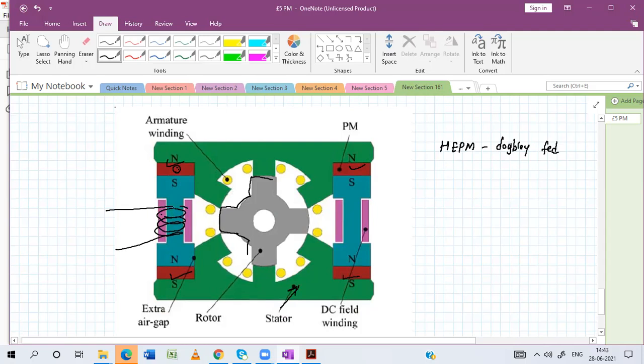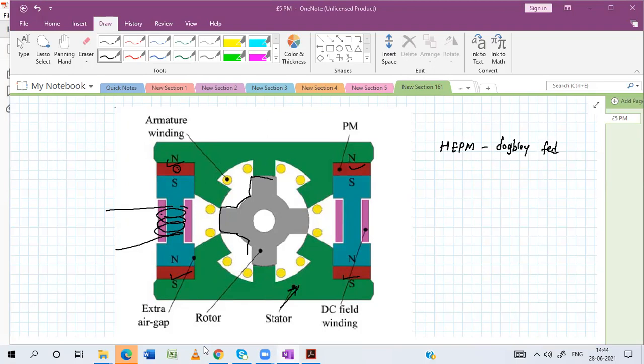Okay, but the DC field winding and armature winding are both on which member? Is it on stator or rotor? Both windings, the armature winding as well as the DC field winding, are wound on which part? Yes, Karthik, both are wound on the stator. Yes, Derek. Okay, so that's why it is a stator permanent magnet machine.